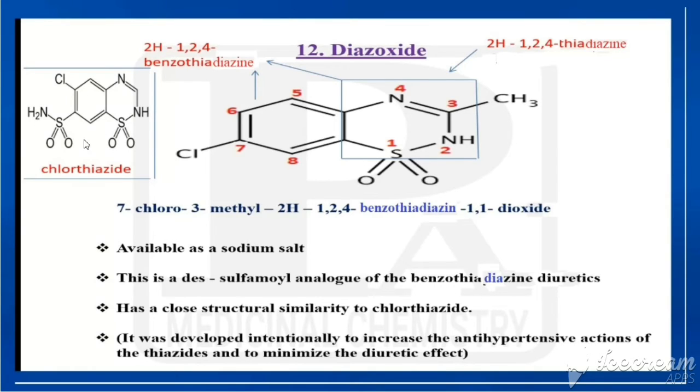So this would be the structure of chlorothiazide. Compare these two structures. Here it is having sulfonamide, that is sulfamoyl, SO2NH2, but that would be absent here. That's why it is called as the DES. The DES is indicating absence of sulfamoyl group. So that is the difference between benzothiadiazine diuretics and diazoxide. It was developed intentionally to increase the antihypertensive actions of thiazides and to minimize the diuretic effect.